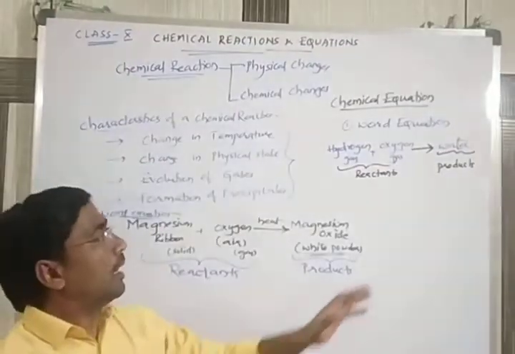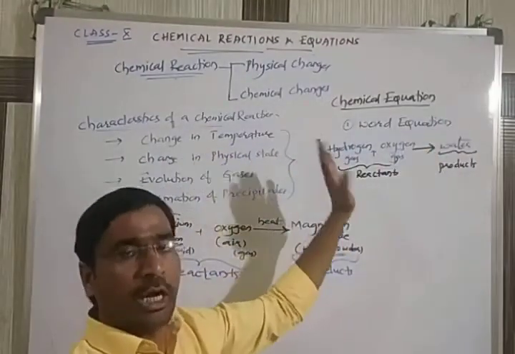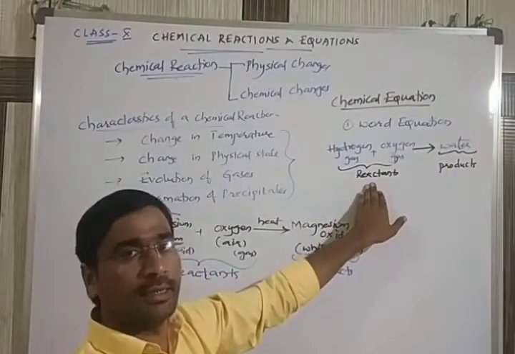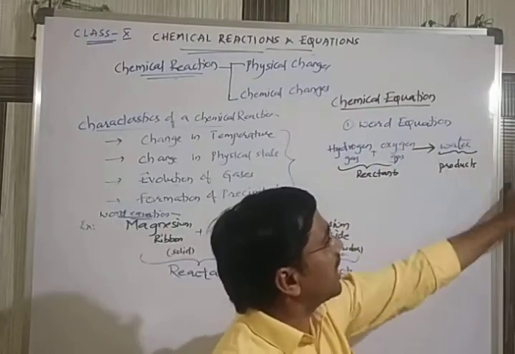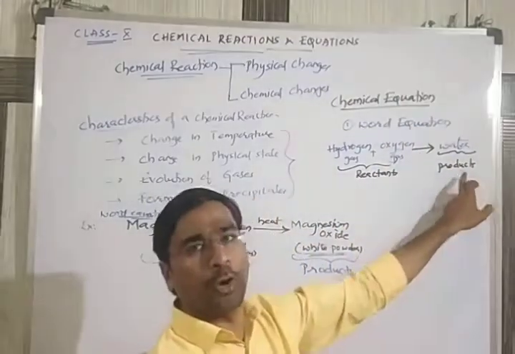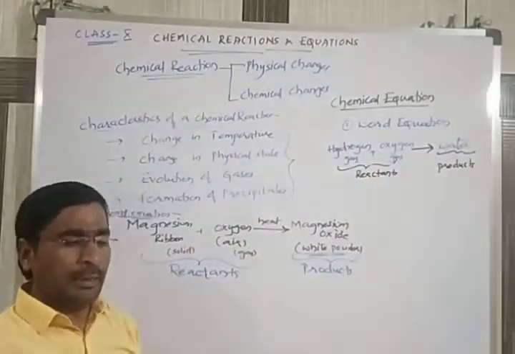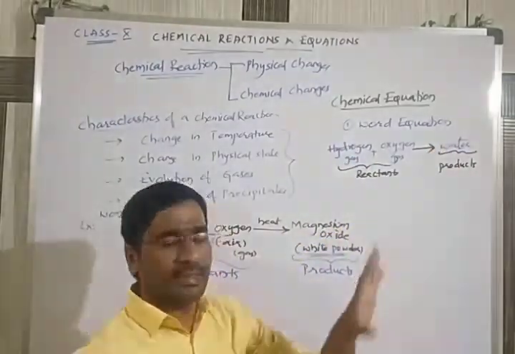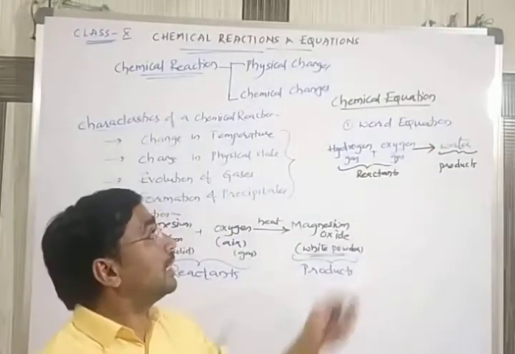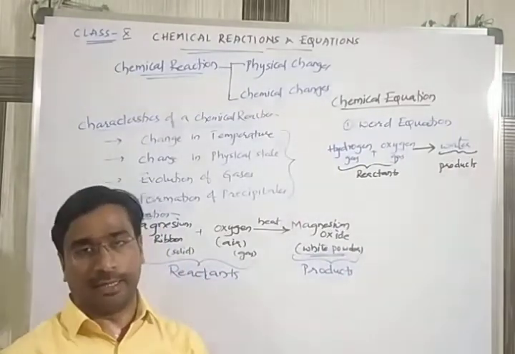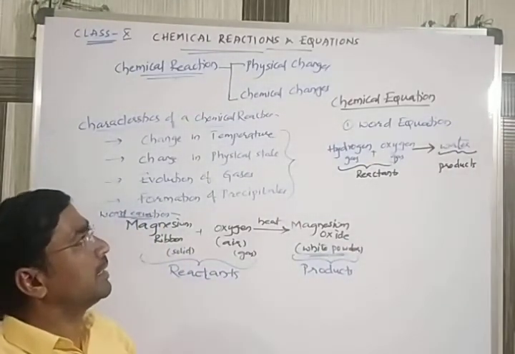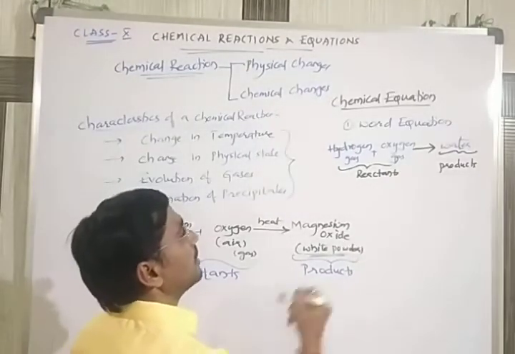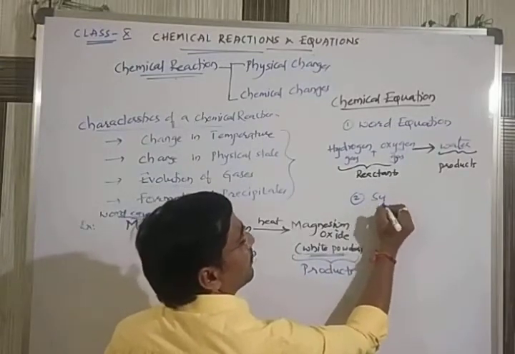That's why we say, on the arrow's left hand side, however many terms there may be, all are called reactants, and the substances on the right side of the arrow mark are considered products. So this is the wording. But every time, instead of writing in words this lengthily, we can write the chemical equation in a concise way. Normally we come across a second type, the symbolic equation.